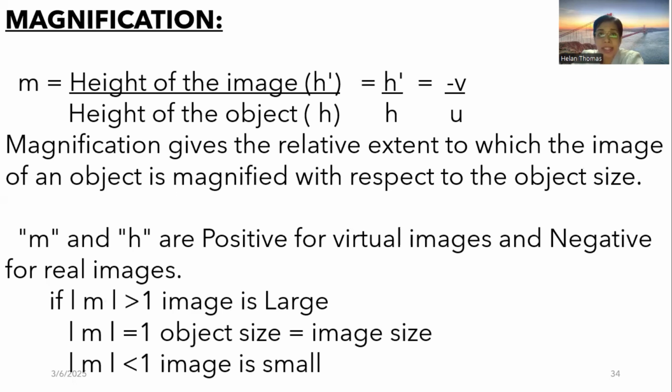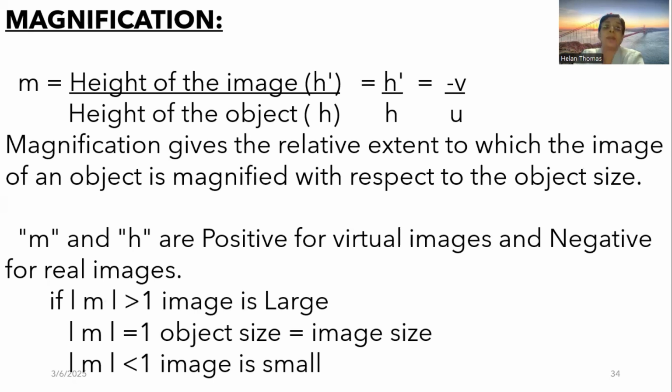That is, I just said as an example, if the image height is 100 and the object height is 10, the magnification will be 10. That is, the image has become 10 times more magnified in size than the object.